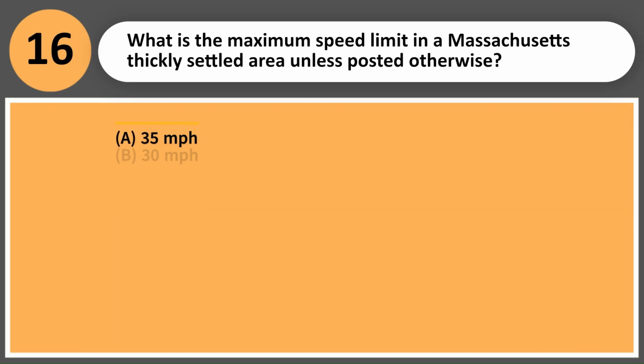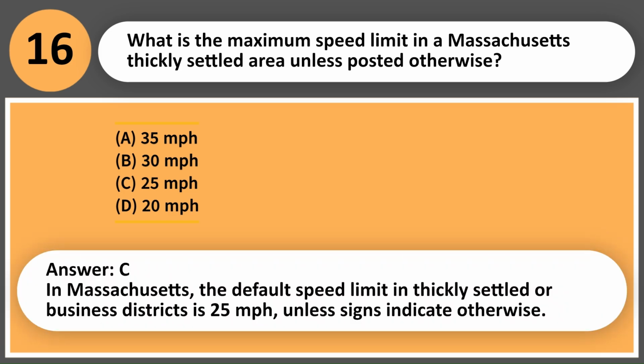What is the maximum speed limit in a Massachusetts thickly settled area unless posted otherwise? A. 35 miles per hour. B. 30 miles per hour. C. 25 miles per hour. D. 20 miles per hour. Answer, C. In Massachusetts, the default speed limit in thickly settled or business districts is 25 miles per hour, unless signs indicate otherwise.